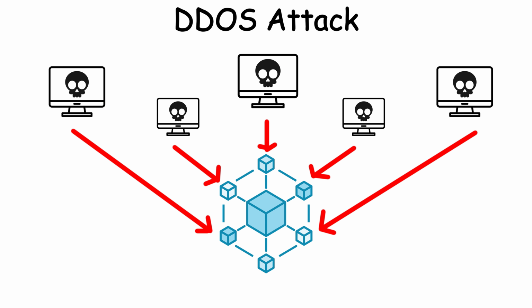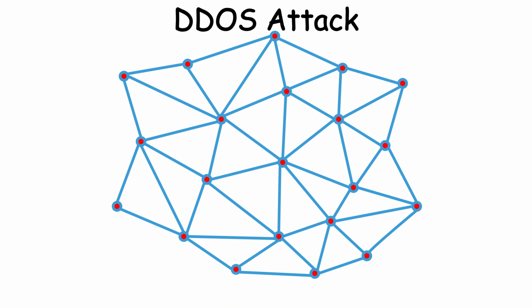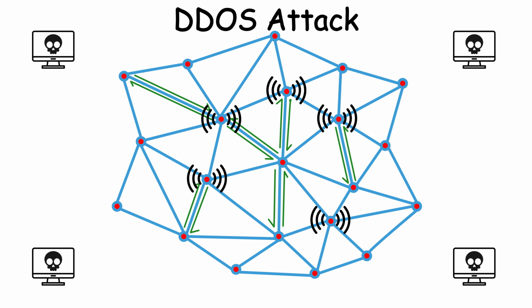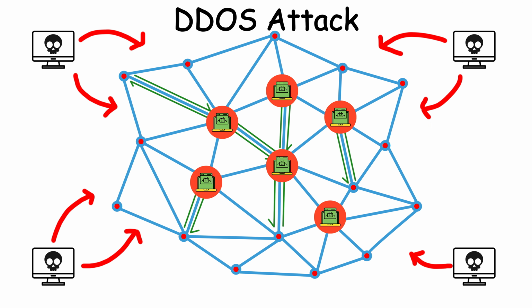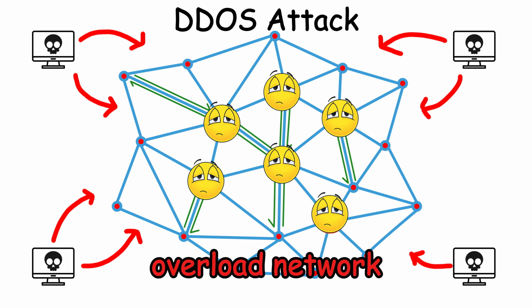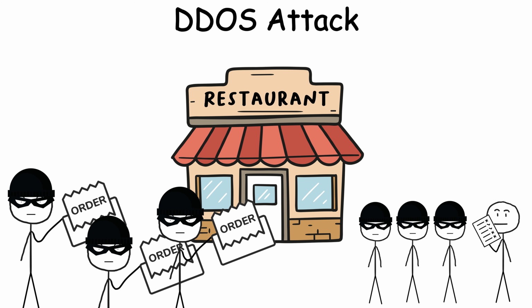DDoS Attack. A DDoS attack on blockchain nodes is like jamming all the phone lines so nobody else can make a call. Nodes are the backbone of a blockchain, handling transactions and keeping the network alive. In a DDoS attack, attackers flood these nodes with a tidal wave of junk requests, making them too busy to process real transactions. It's like a restaurant getting thousands of fake delivery orders, so real customers can't place theirs.